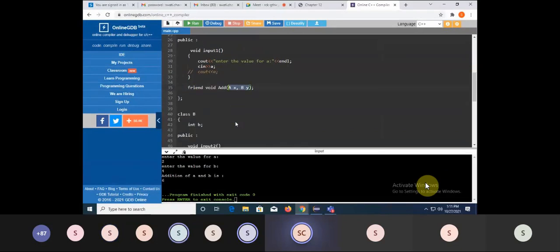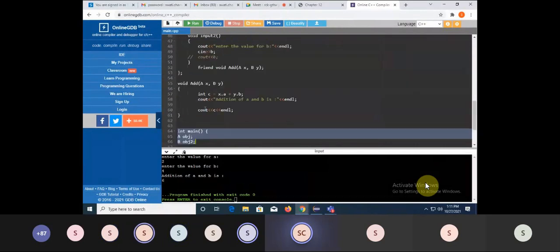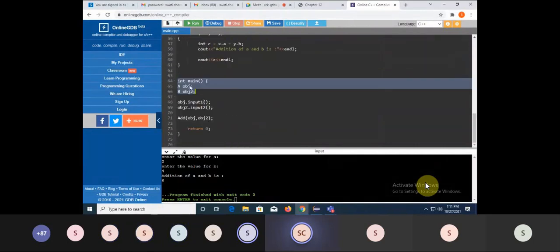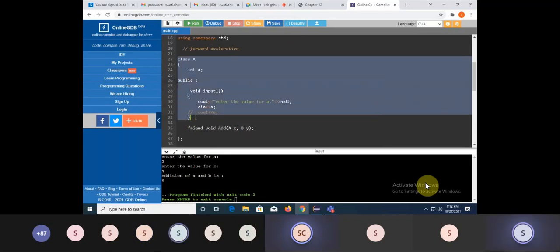One more thing, why I have written this forward declaration. If I am not writing this, fine, what will happen? See, your compiler's control, first it will come here, then it will come here, then it will come here. It will read both the classes. Fine, let's try to execute it. What will happen? Now when your compiler's control first comes here, the control will go to this class, class A. Up to here it read. What is the next line which is coming? Friend void add A X comma B. But compiler doesn't know what is B.